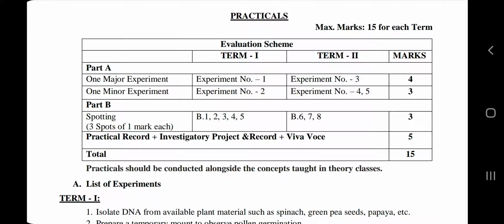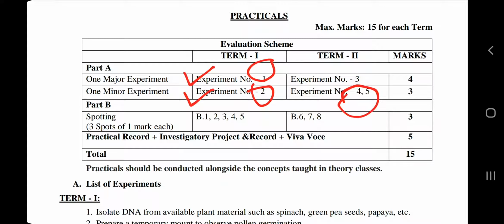Next thing, again practicals. We know that you are all familiar with practicals from class 11: the practical examination will be of 30 marks. So here we have 15 plus 15 in two terms. And as I said for class 11th, you know the question paper of your practical examination of term 1. Why do you know? Because we have no choice in experiment number 1 and 2, so they will definitely come in your examination, but we have some choice in the term 2 examination.